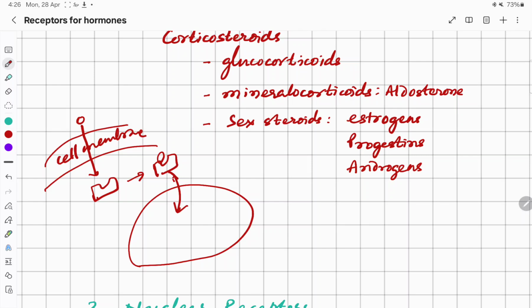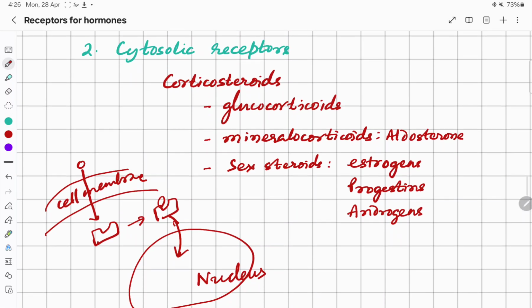So there will be conformational changes in the receptor and it will enter into the nucleus, and such type of receptors are called cytosolic receptors.